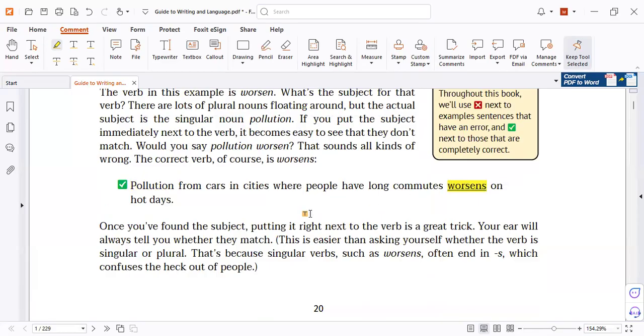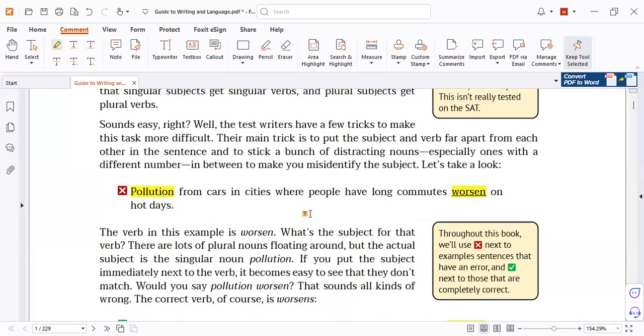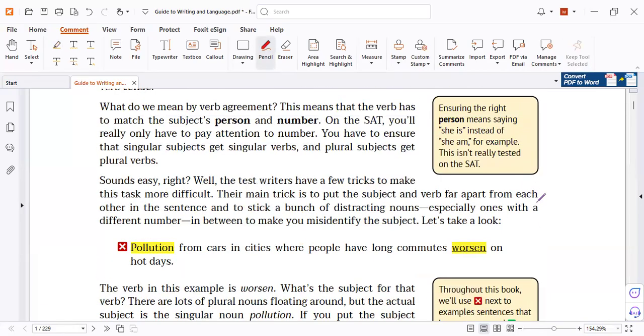How can I find the subject easily and quickly? Number one, you must delete the phrases and the clauses and the non-essential information. We have prepositional phrases: from cars, in cities, so preposition phrases. And then we have a clause. So I must delete these three. So now I found the subject, pollution, and the verb, worsen. This is the second way to know the subject. So we have two ways. The first way is to ask yourself who or what did the action. The second is to delete phrases, delete clauses, and then check what is left in the sentence.